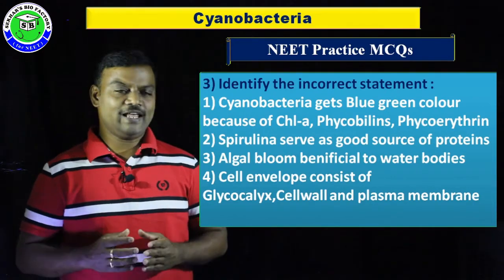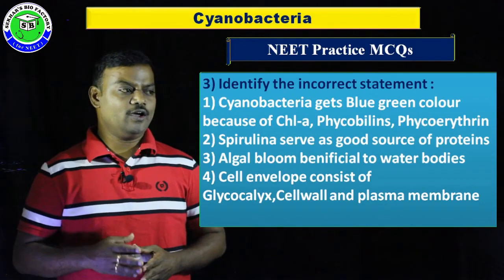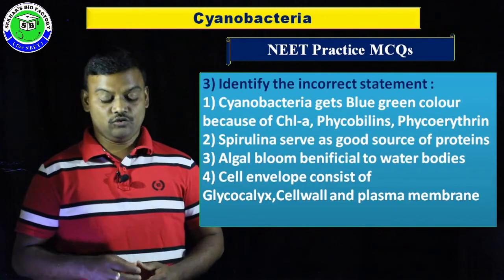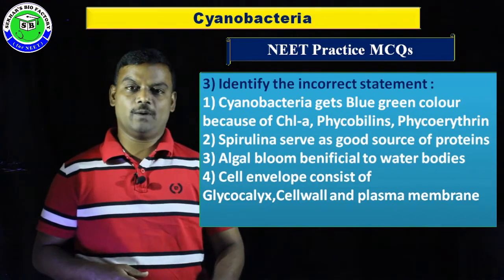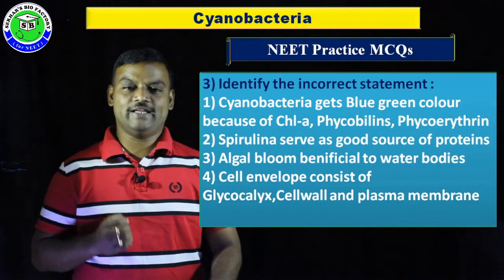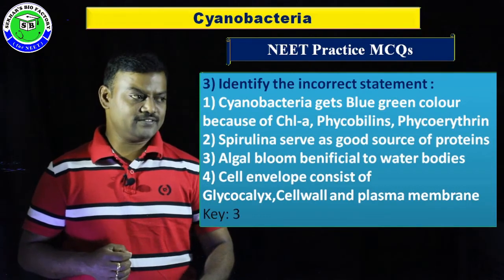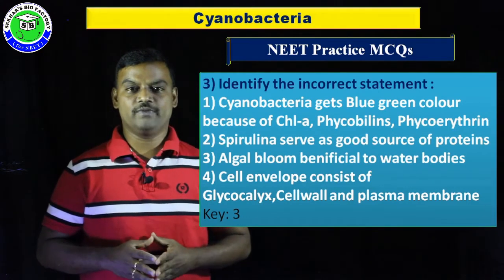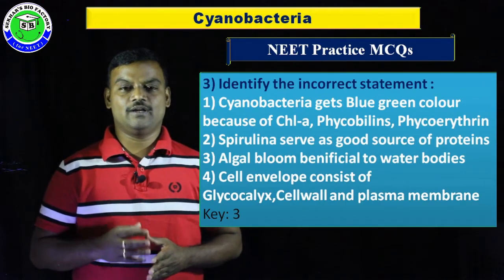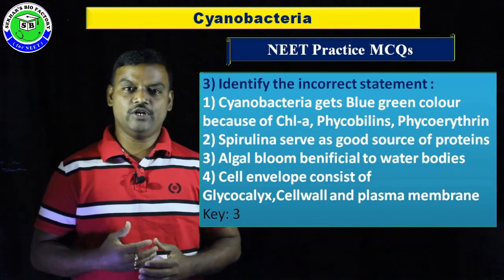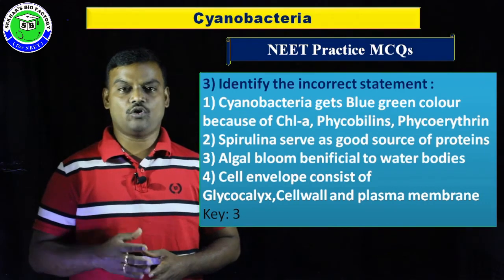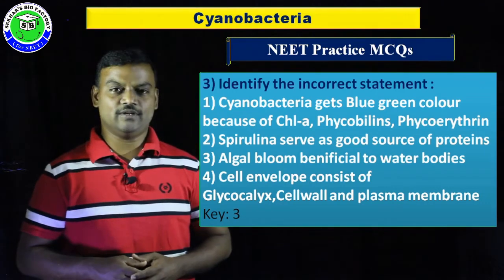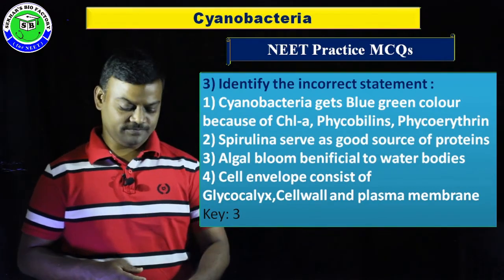Fourth option, cell envelope consists of glycocalyx, cell wall and plasma membrane. So these are the four options. In these four options, we have to select the incorrect one. In this, the incorrect statement is the third option, because algal bloom causes toxins, and the toxins are released into the water, and it is toxic to human beings and animals. So the third option is the incorrect statement here.